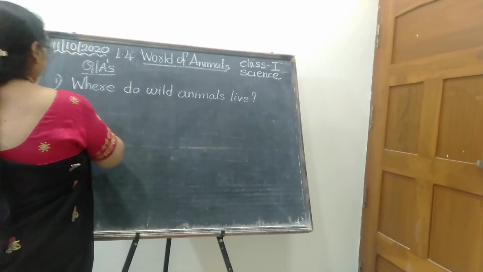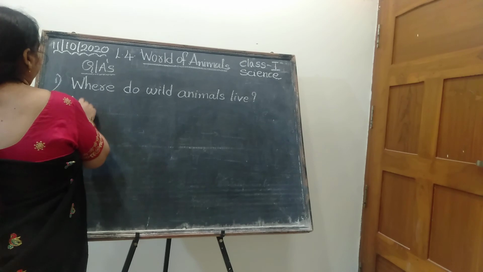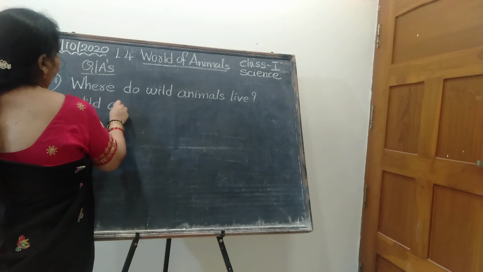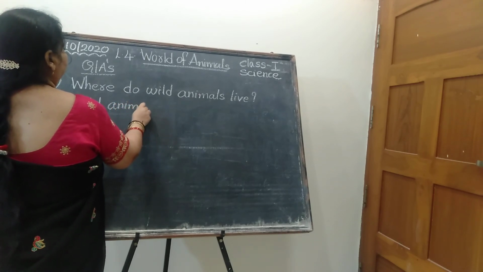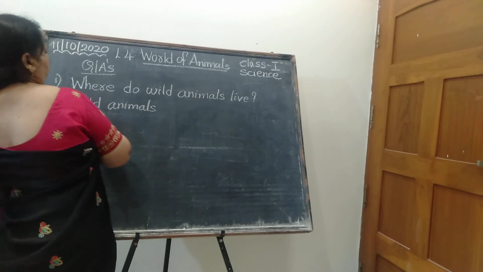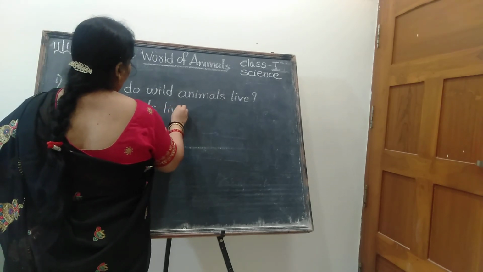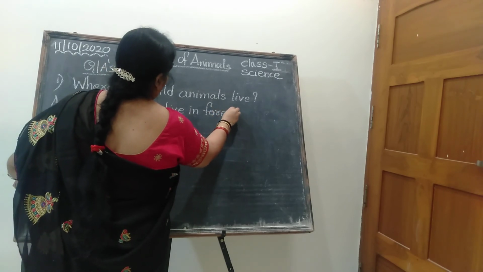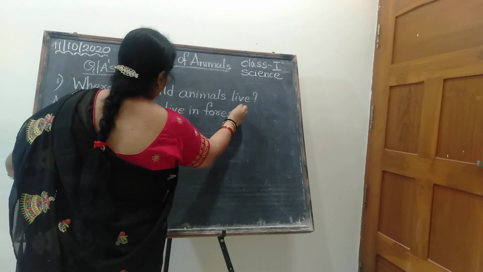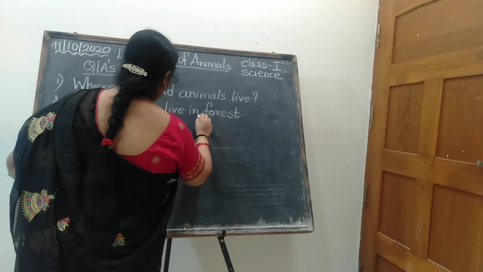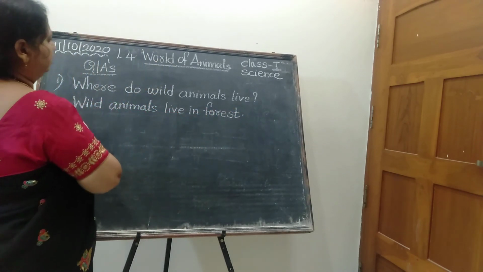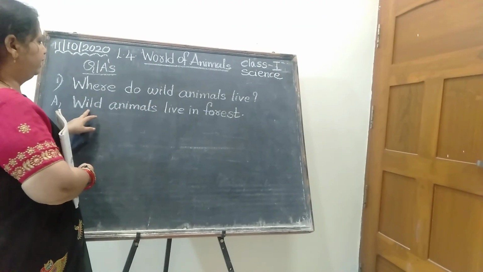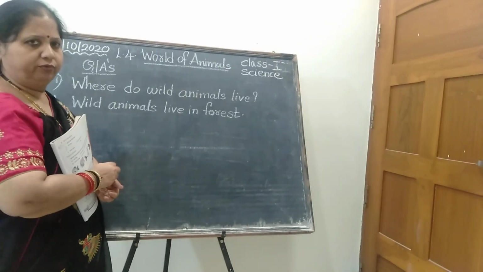Okay. Now write the answer. What is the answer? Start with the capital letter. Okay. Wild animals live in forest. You can say jungle also. Okay. Wild animals live in forest. F-O-R-E-S-T. Forest. Just give the strokes properly. Okay. Write answer 2 times. Where do wild animals live? Wild animals live in forest.